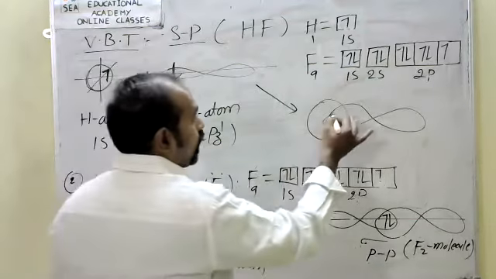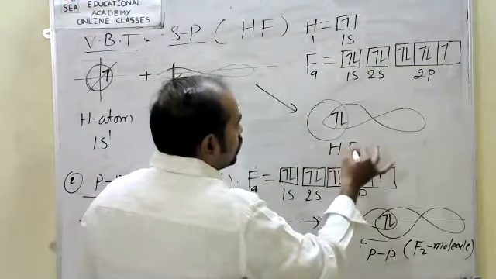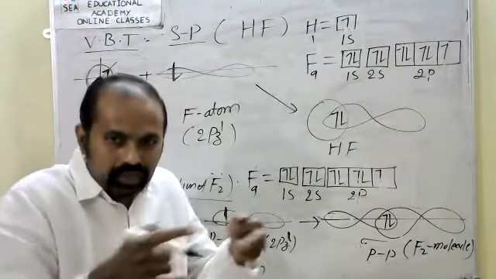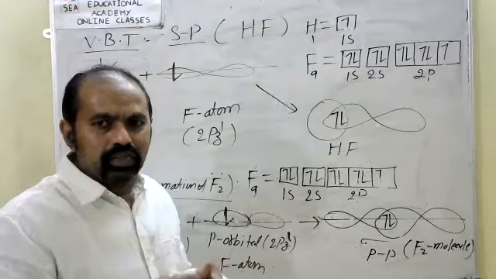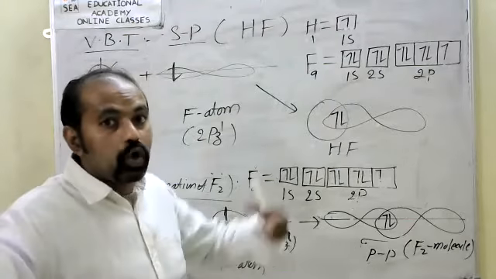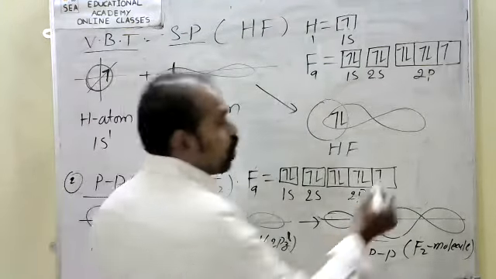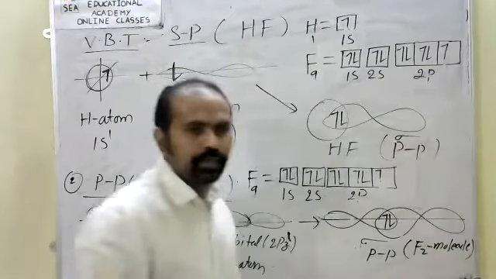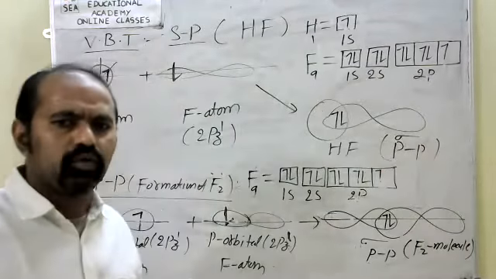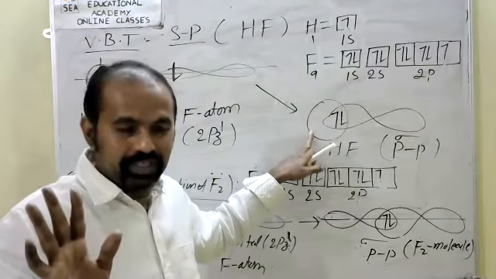Here hydrogen 1 electron, here F. So it is called HF. 2 electrons equal 1 covalent bond. 1 bond equals 2 electrons. So HF. This is also linearly overlapping. Because of that reason, this is called sigma overlapping.